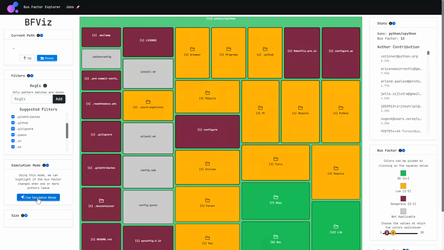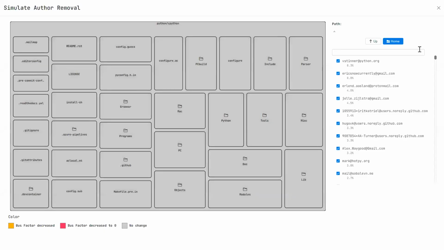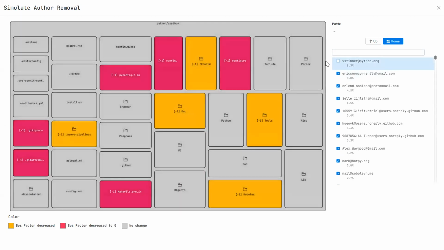We also have simulation mode to see what would happen to the bus factor if some of our contributors left. This is the same tree map, just now it doesn't have any colors and also it does not have any bus factor numbers. What it will show instead is, let's say I uncheck the top contributor here, it will show the effect on the bus factor for each of the nodes and also for the entire project.